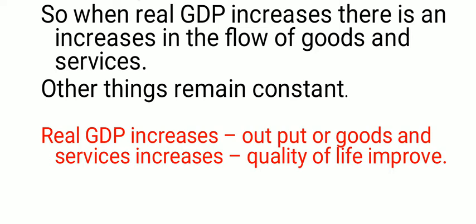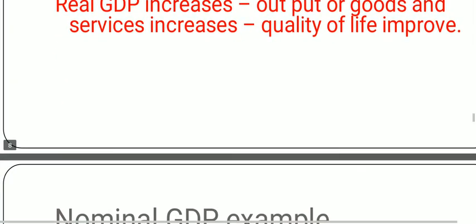If real GDP increases, output or goods and services increase, and when goods, services and output increase, then quality of life definitely improves. So you have to recall it. Real GDP increases, then output or goods and services increase, then quality of life improves.